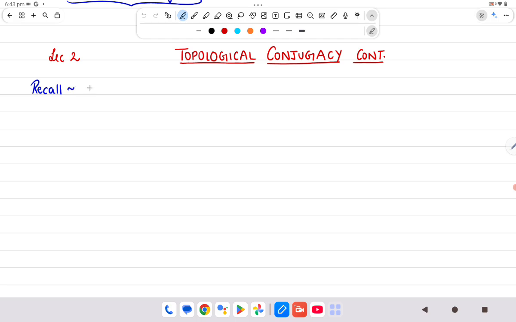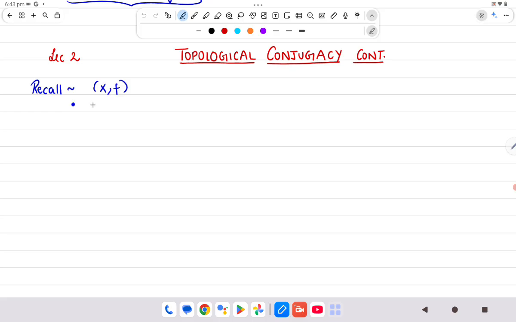So in lecture 1, I told you that a topological dynamical system is basically this pair (X, f), where X is a topological space and f is a self continuous map. Then I gave you a definition.